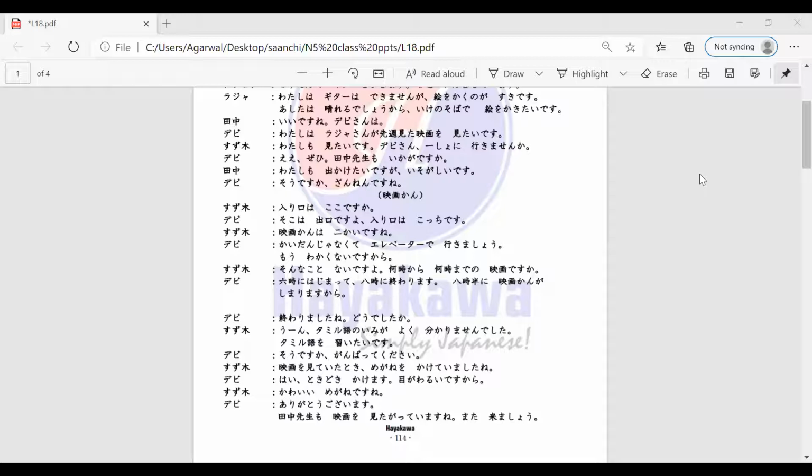So, Suzuki-san is saying, Tamirugo no imi ga yoku wakarimasen deshita. So, I could not understand the meaning of, because it is in Tamil. So, Tamirugo naraitai desu. I want to learn Tamil. Daijobu desu, Vishnu Priya-san. So he's saying, I want to learn Tamil. Right? So Ganesh-san, can you read the next dialogue, Devi-san's dialogue for me?